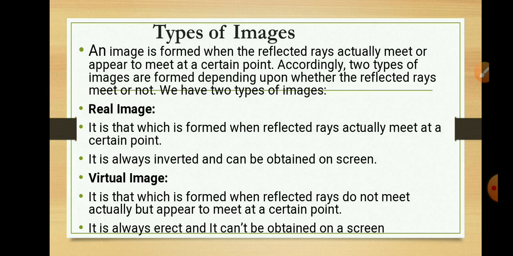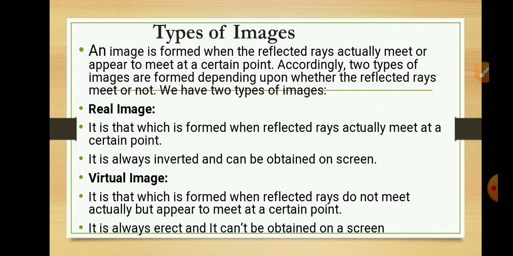Accordingly, two types of images are formed depending on whether the reflected rays meet or not. Those are real image and virtual image. A real image is formed when reflected rays actually meet at a certain point. It is always inverted and can be obtained on a screen.